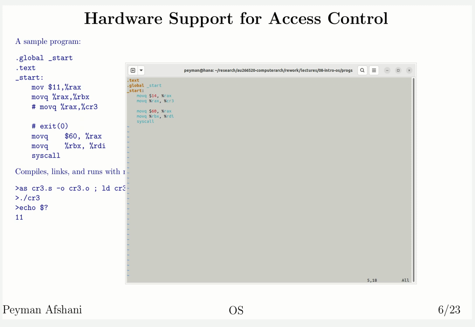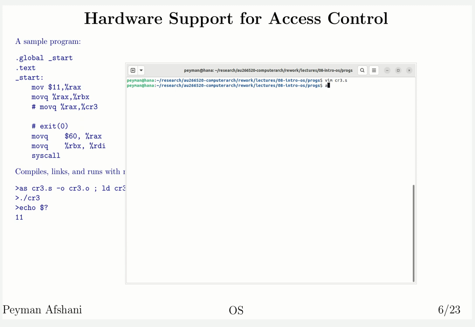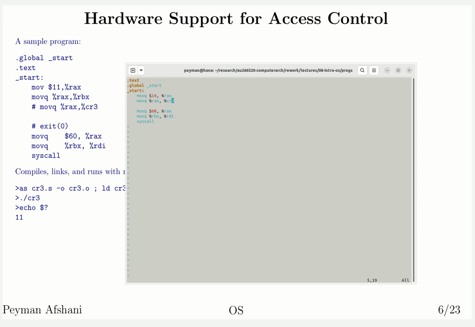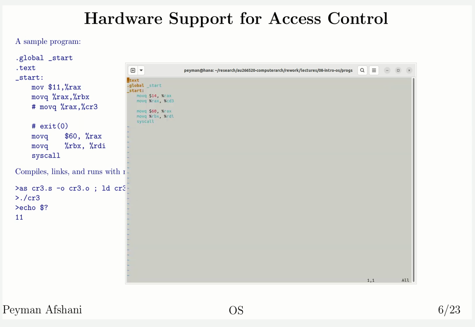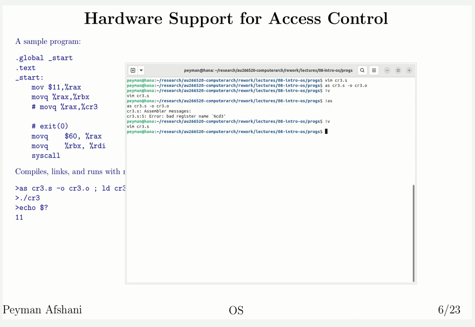a real register. And the reason I know it's a real register is because if I try to assemble it, the assembler does not complain. If I change this register to any other register, let's say CD3, and try to assemble, the assembler complains that there is no register called CD3. So therefore, I know that this is actually a legitimate register. I can assemble this, and I can also link this CR3.o, and call the output CR3.